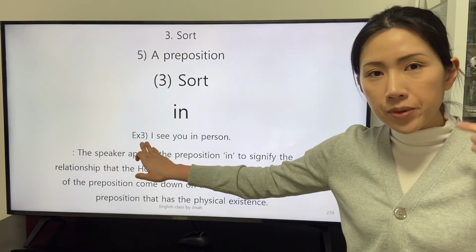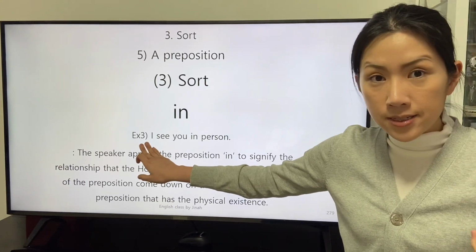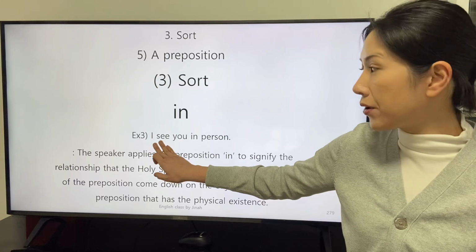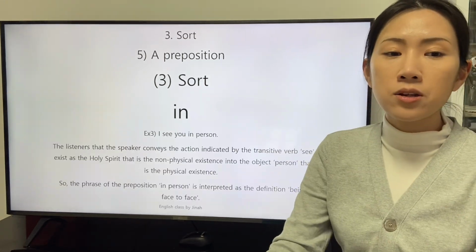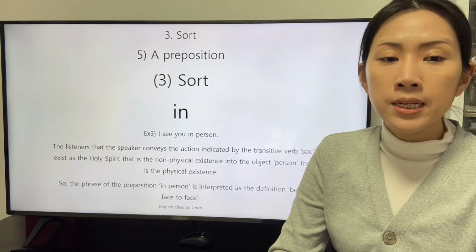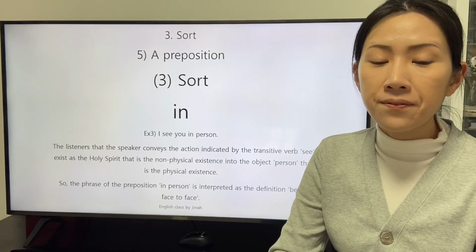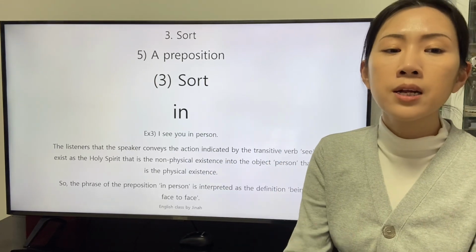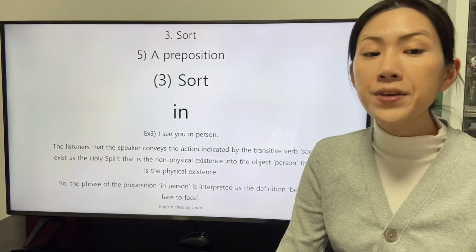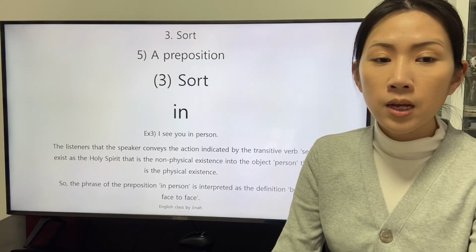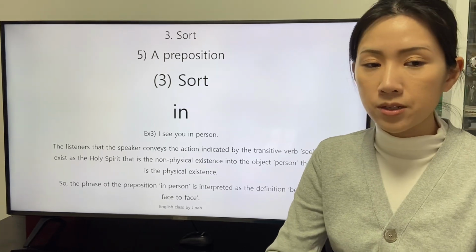The speaker actualizes the action indicated by the transitive verb see. The listeners that the speaker conveys the action indicated by the transitive verb see to exist as the Holy Spirit, that is the non-physical existence, into the object person. That is the physical existence.